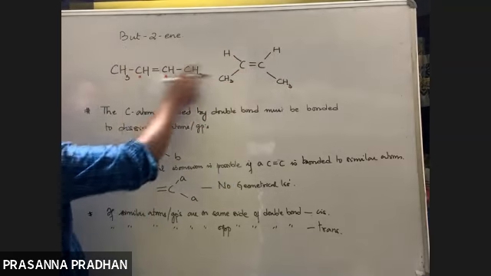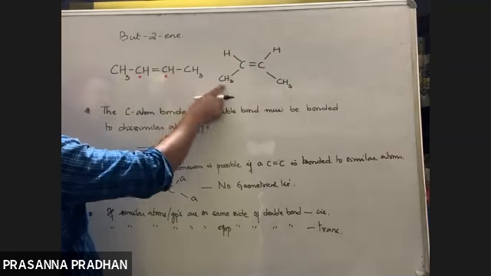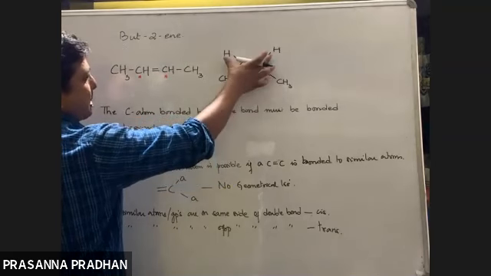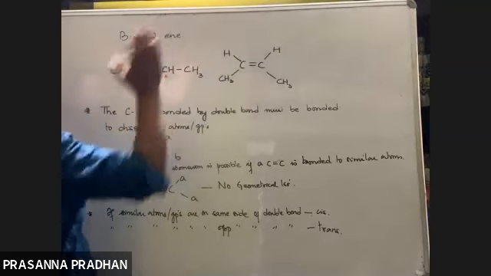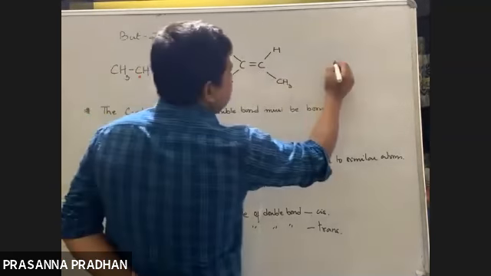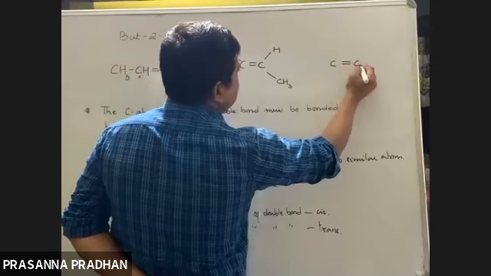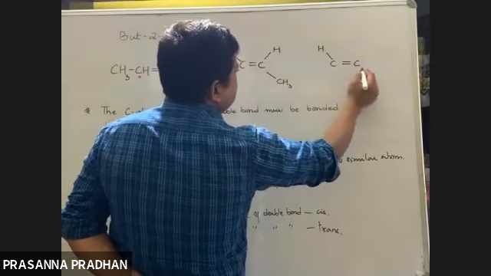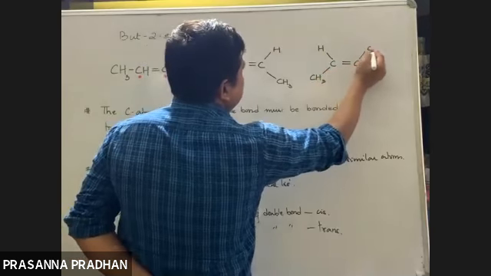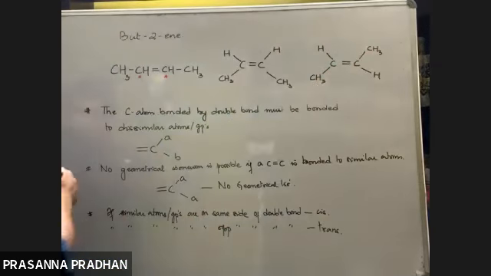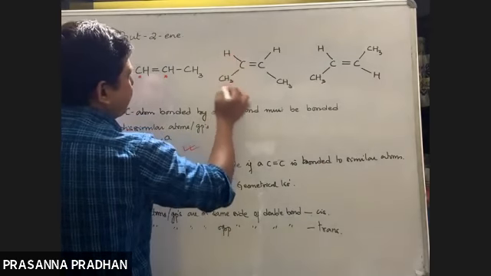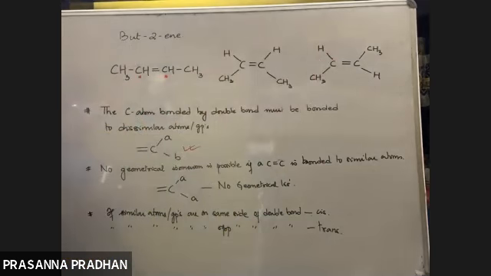See this carbon, it has a hydrogen and a methyl group. We have another carbon connected to hydrogen and another methyl group. The two hydrogens can be on the same side of the double bond. Or there might be a possibility that the identical atoms are on the opposite side. Then how does it look? Hydrogen here. Now the identical atoms or groups are on the opposite side of the double bond. So this condition is satisfied here. The double bonded carbon atoms are bonded to different atoms or groups like this.